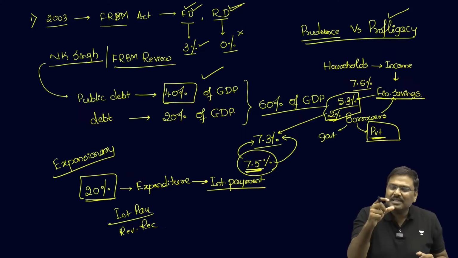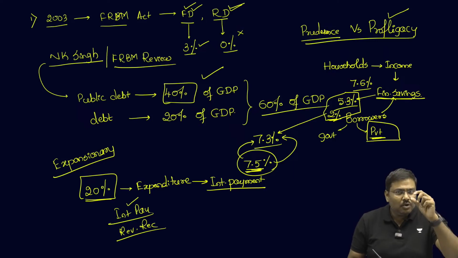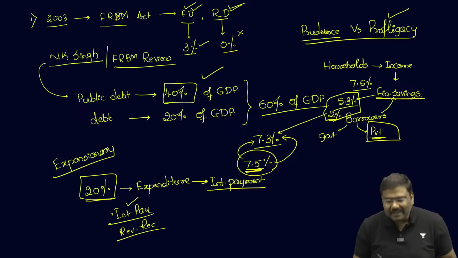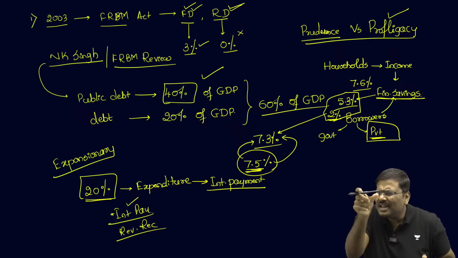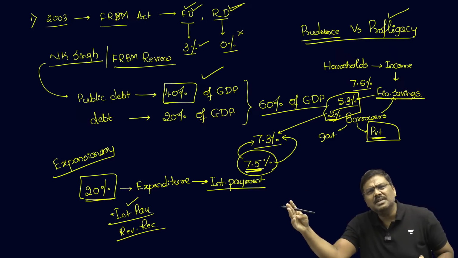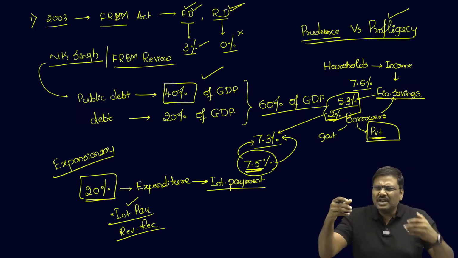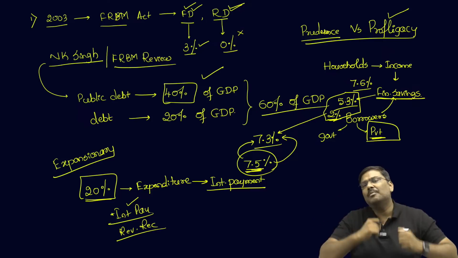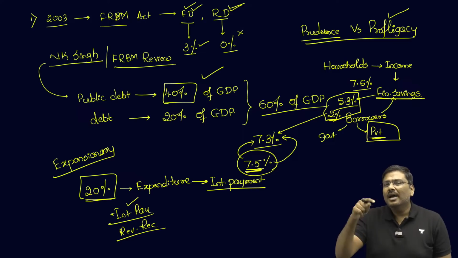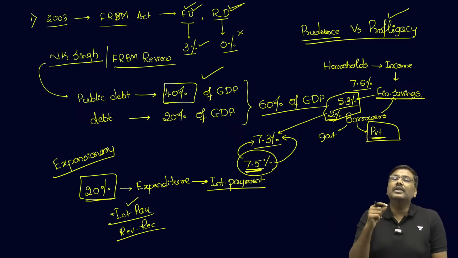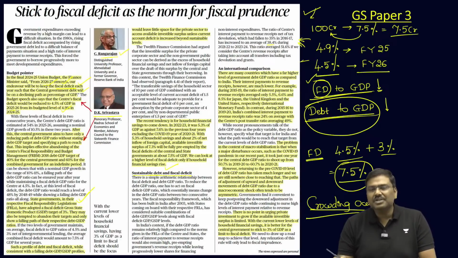And the importance of this parameter is that if more and more money out of the revenue receipts is used for interest payment, then essentially you will be left with a lesser amount of money for other purposes within the revenue expenditure. So the Government of India needs to target this as well and improve the prudence of the finances over a period of time. These are certain very important points mentioned in the article.